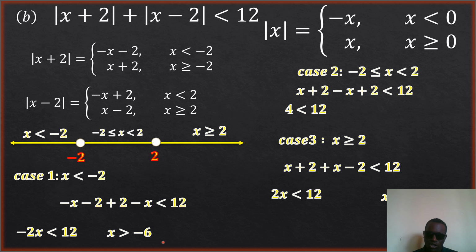So I have two constraints here. x is strictly greater than negative 6, but less than what? 6. So it means that x lies between what? Negative 6 and 6. That's the meaning now.